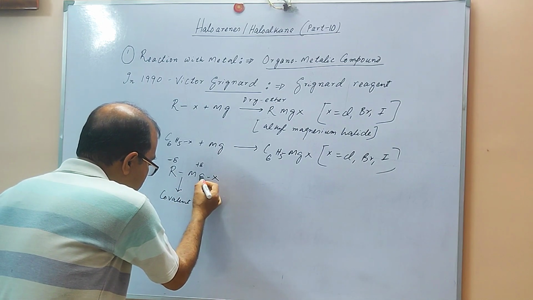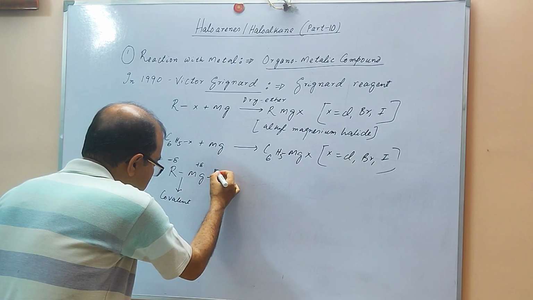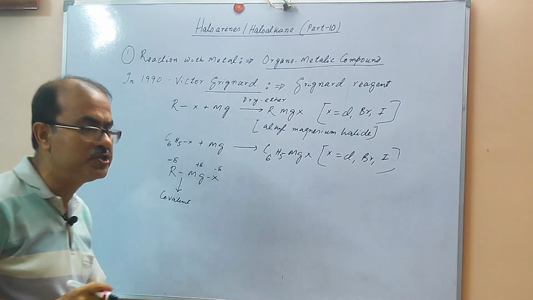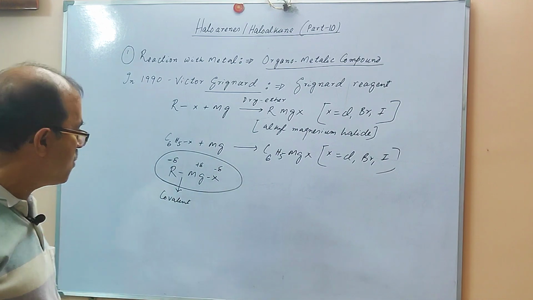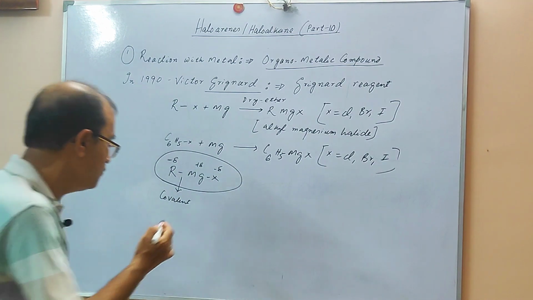The bond between magnesium and the halogen is ionic, so you can find both covalent and ionic bonds in this compound.